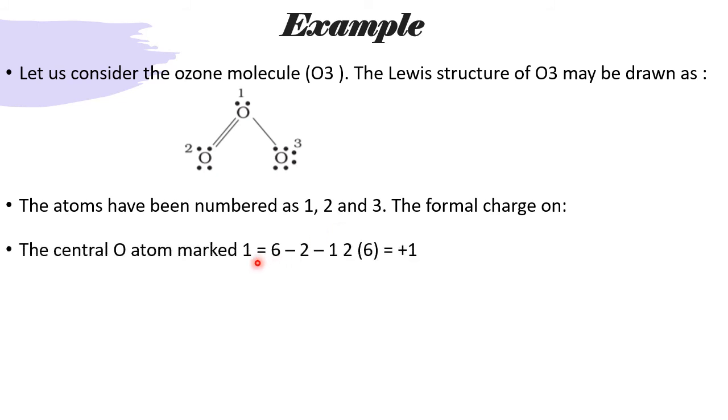Now for 1, what is the formula? Formal charge equals number of valence electrons; every O will contribute 6 valence electrons. Minus the number of lone, free electrons, which are not taking part in the bonding. 2 are not taking part in the bonding, so 2 I have taken here.